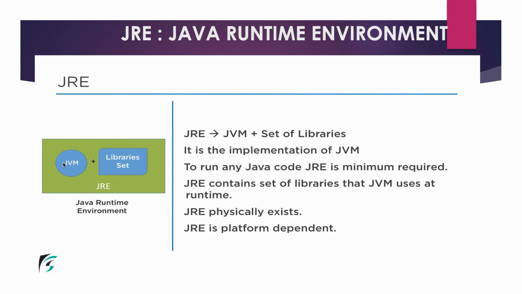The set of libraries means Java has its own pre-built libraries and code that are used to run the Java code, and it physically exists in our software. So it is platform independent.